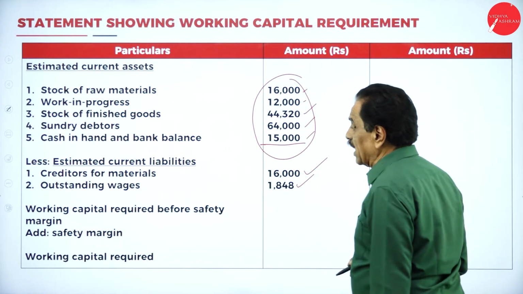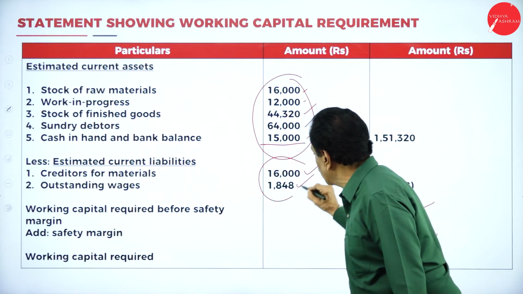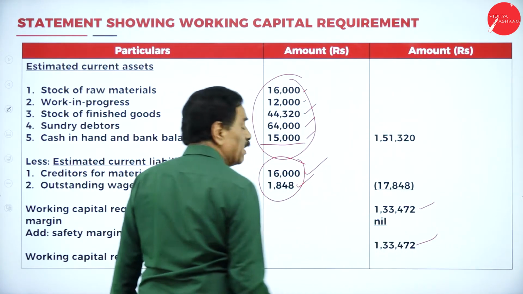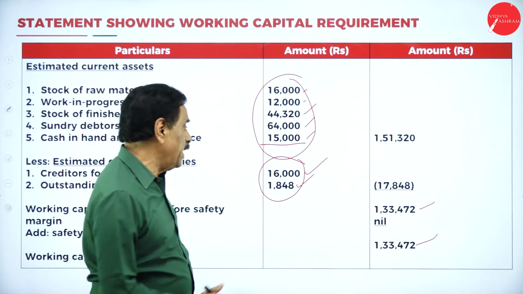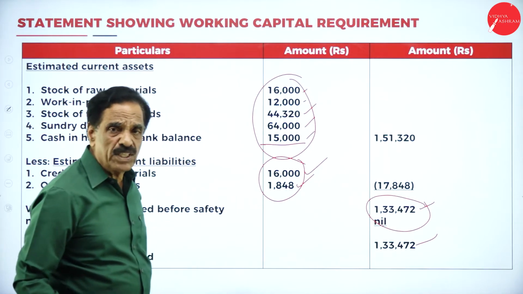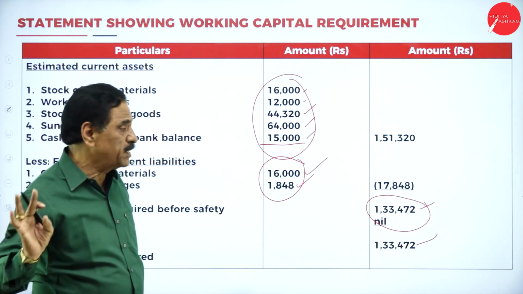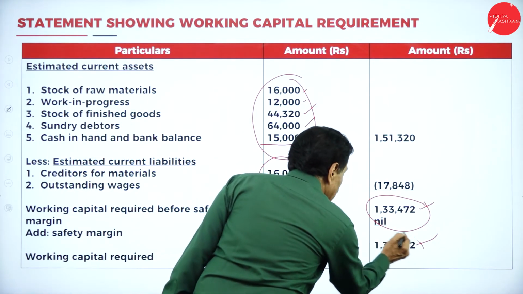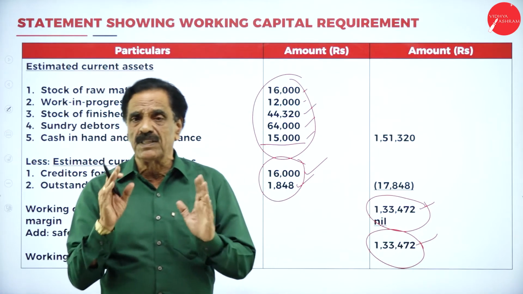Regarding the current liability, creditor for material and outstanding wages, if we add both now, it will work out to 17,848. Out of the current asset, deduct the current liability, your working capital comes to 1,33,472. If any safety margin is given, add it. No safety margin is given, so the answer is 1,33,472. This is the required working capital of the company.